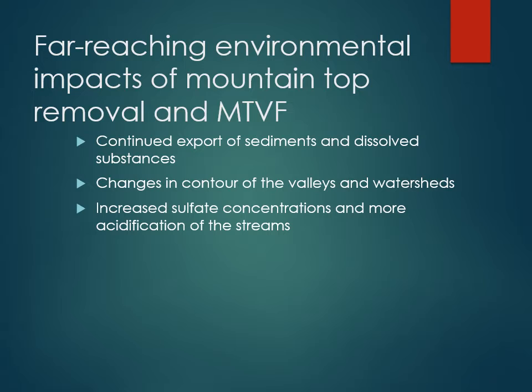The water packs down the soil, making it much harder for water to go through, and it changes the contour completely, which can be dangerous in its own way. If the watershed continues to disintegrate, it will no longer serve its purpose and more flooding will occur. There's also an increased sulfate concentration and more acidification of the streams, seen by the dissolved substances, which can be seen in all of the water.